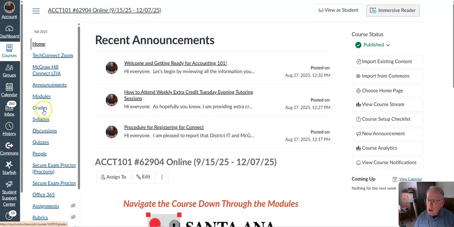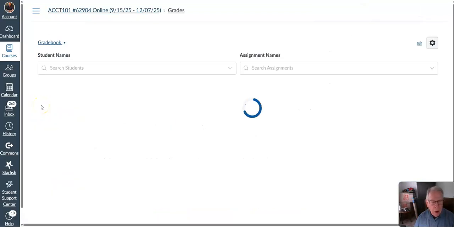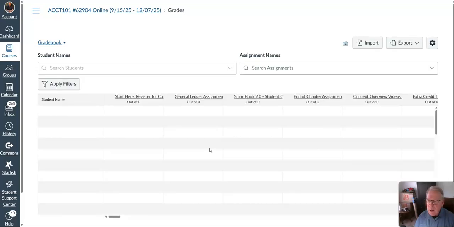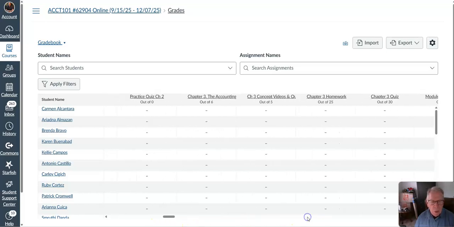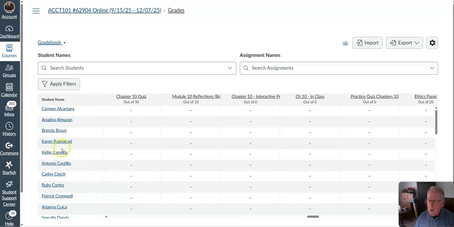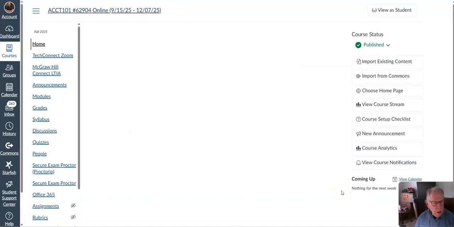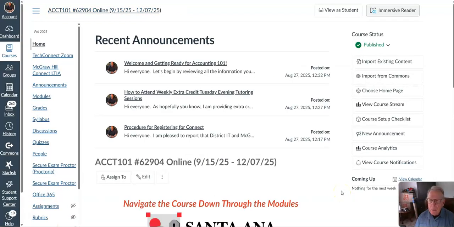Lastly, I will take a look here at the grades. There's nothing there yet, but here's what it looks like from my perspective, like a big Excel spreadsheet. And here are all the assignments across the board. You're going to have a grade book too with all these assignments on them, and you will be able to see if your points come over properly and what points do, and away you go.